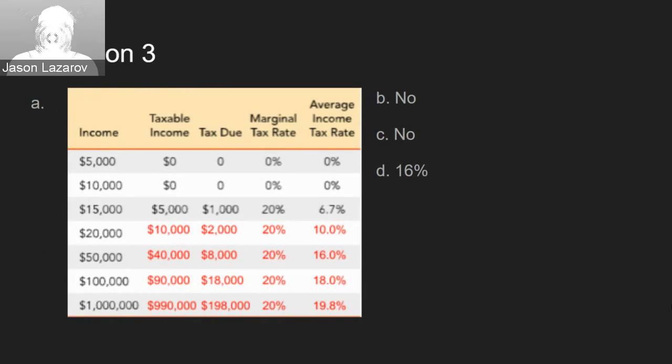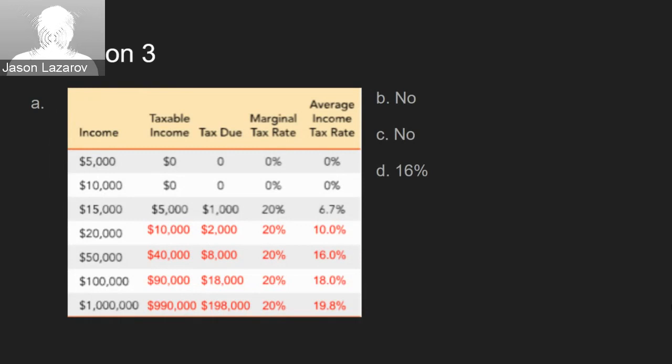For part B, it asks if the marginal tax rate will ever be lower than the average tax rate. And according to the data in the table, that is false. The marginal tax rate will never be lower than the average tax rate. For part C, it asks a similar question. If a worker's income rises past $1 million, will the average tax rate ever be greater than 20%? That is also false. No, the average tax rate will never be greater than 20%.